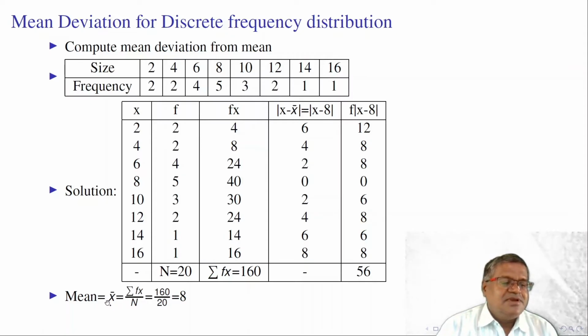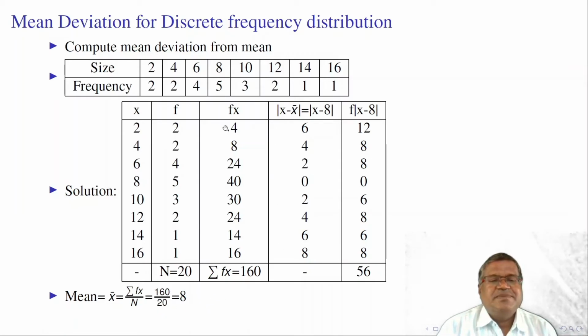In the direct method, the calculation of mean is x bar is equal to summation fx by n. So this is x, this is f. We need to find fx. 4 into 2 is equal to 8. 6 into 4 is equal to 24. Like that, we need to multiply all frequencies with the corresponding variable values. So summation fx is equal to 160. Summation fx by summation f, where the total frequency is 20, gives us 160 by 20, which is equal to 8.